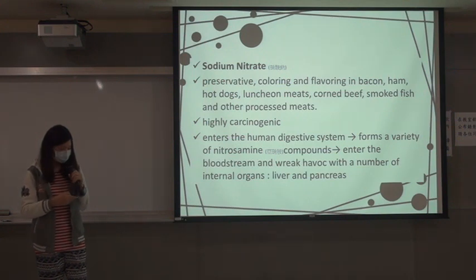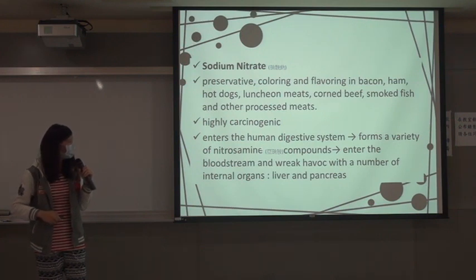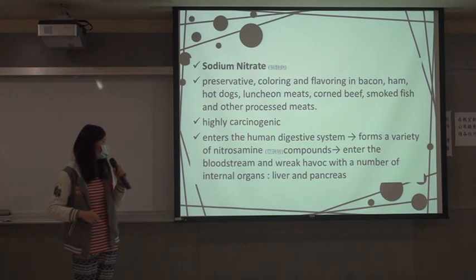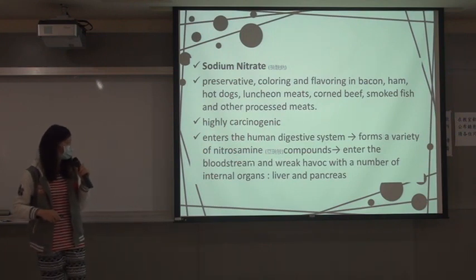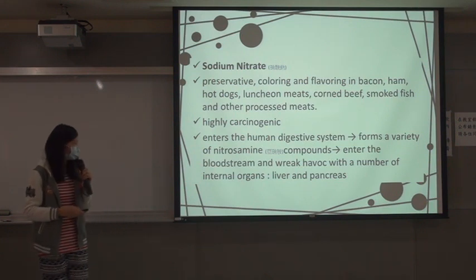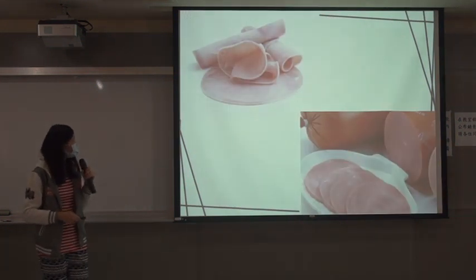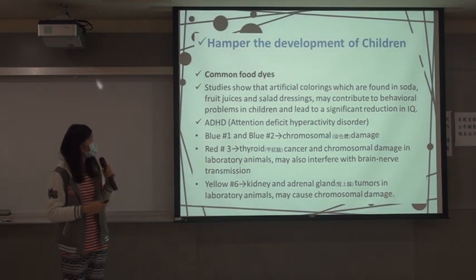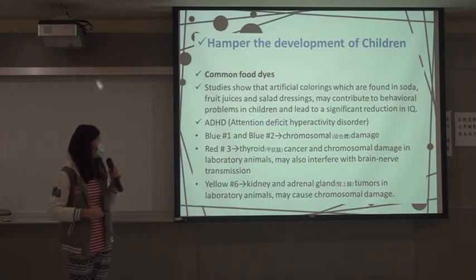It's very dangerous because it will enter the human digestive system and form a variety of nitrosamine compounds. Those nitrosamine compounds will enter the bloodstream and wreak havoc on a number of internal organs, especially the liver and pancreas. And the third reason is that it will hamper the development of children.